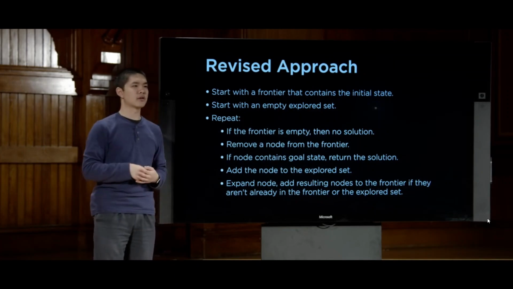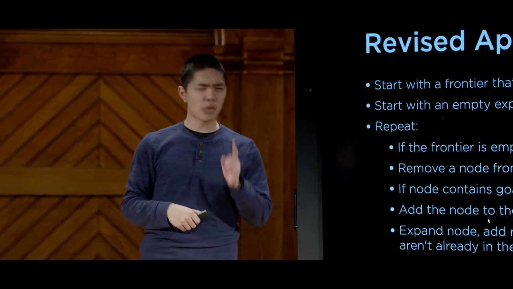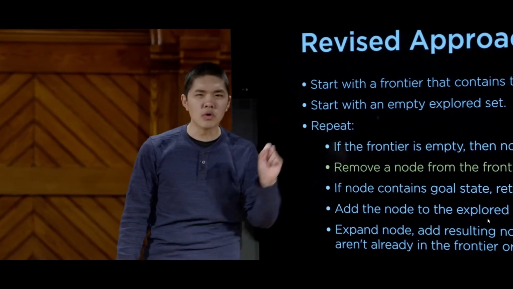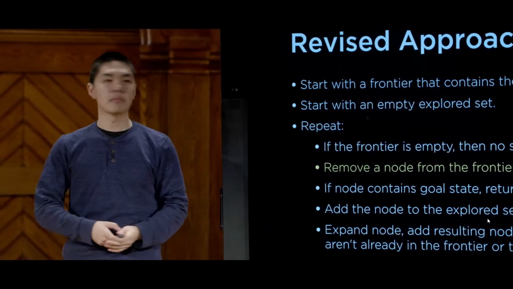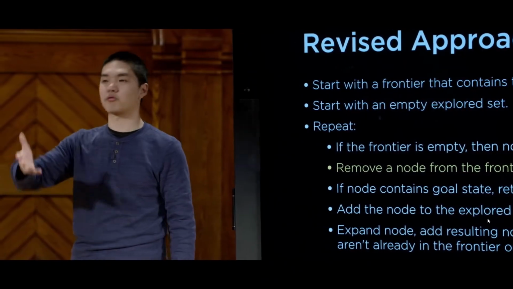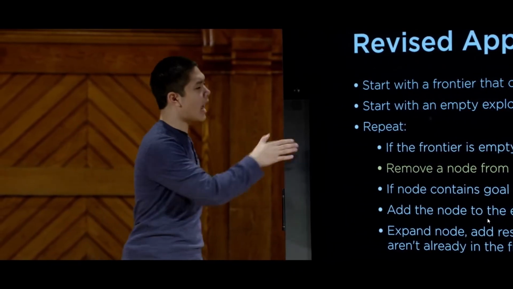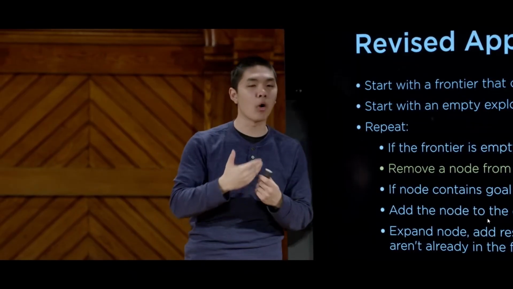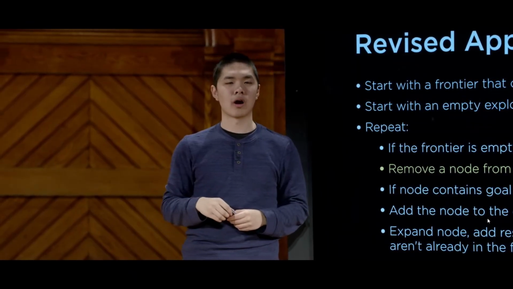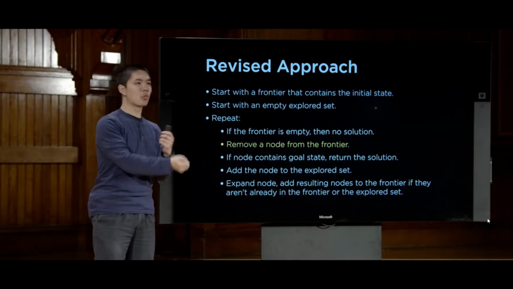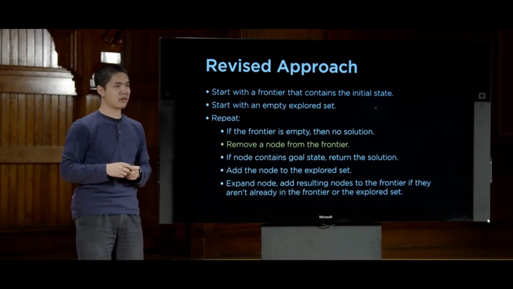Now, the one point that I've kind of glossed over here so far is this step here, removing a node from the frontier. Before I just chose arbitrarily, like let's just remove a node and that's it. But it turns out it's actually quite important how we decide to structure our frontier, how we add and how we remove our nodes. The frontier is a data structure, and we need to make a choice about in what order we are going to be removing elements.